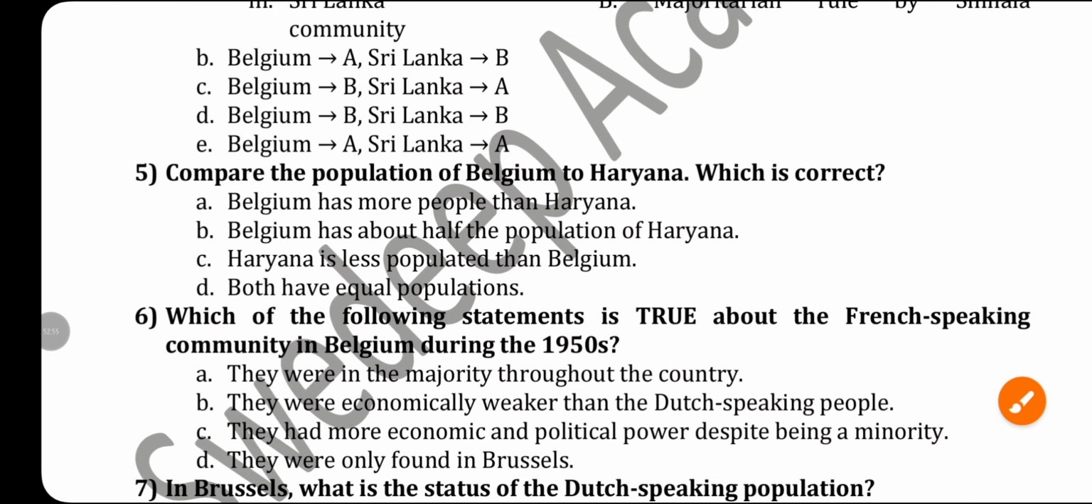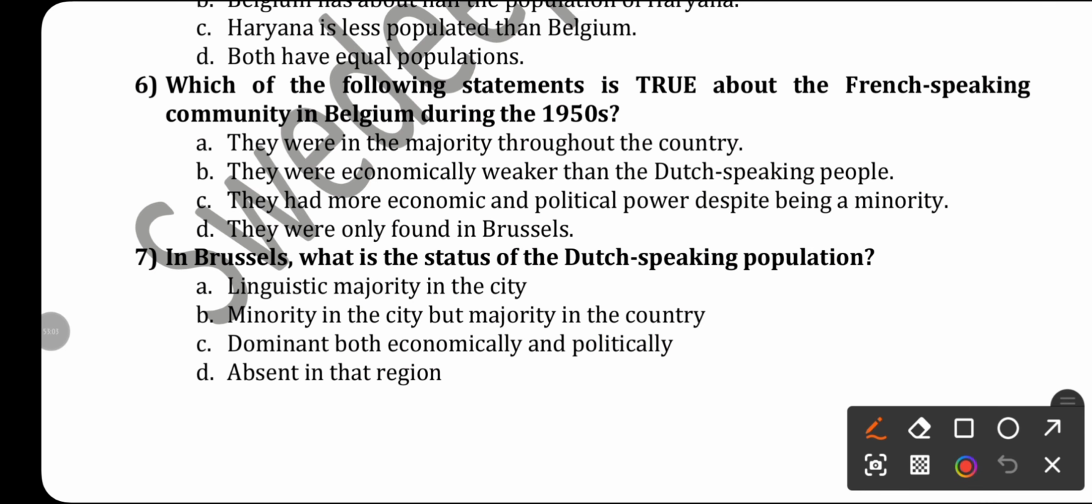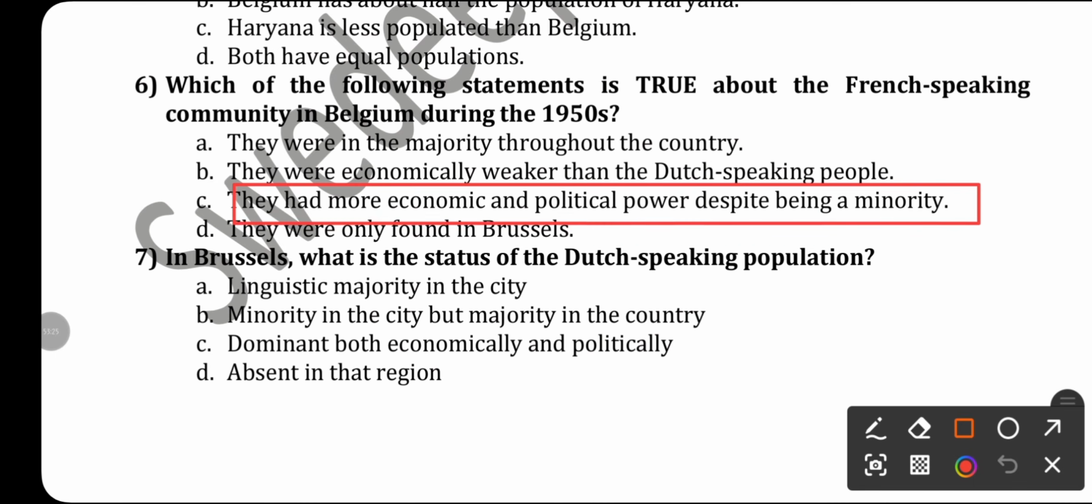Okay. Next, which of the following statements is true about the French speaking community in Belgium during 1950s? Let's see. They were the majority throughout the country. French speaking no, Dutch were the majority. They were economically weaker than the Dutch speaking? No. Despite being a minority they got the benefit of economic development and education a lot. They had more economic and political power despite being a minority. Yes, that will be the correct answer. Option C.